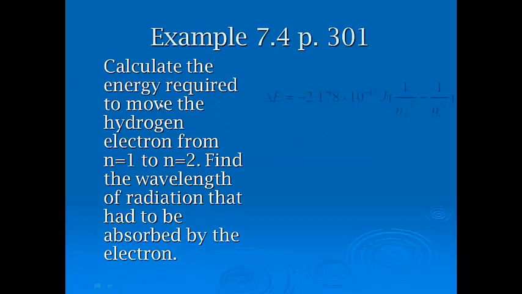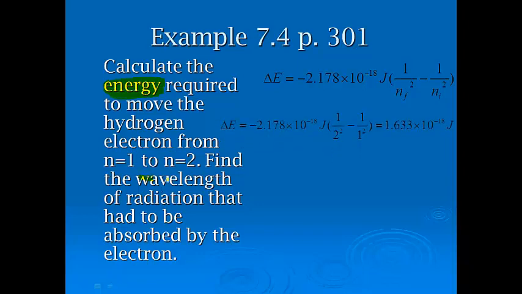This is on page 301. If it wants to calculate the energy required to move the hydrogen electron from n equals 1 to n equals 2, then we want to also find the wavelength. So, remember, n final minus n initial. We're looking for the energy required to move it, so that's why we've got 2 as the final and 1 as the initial.